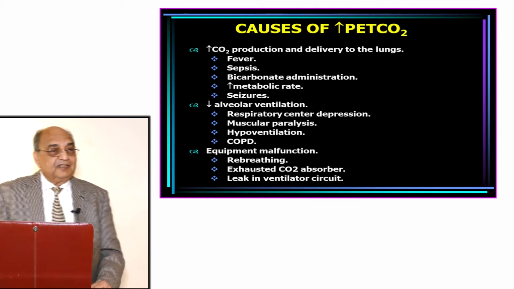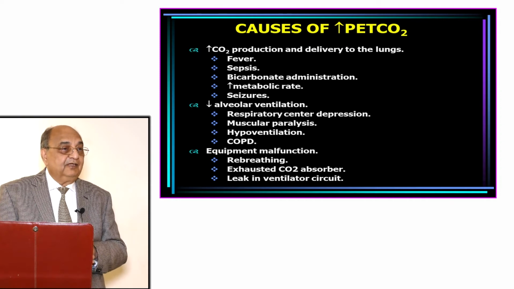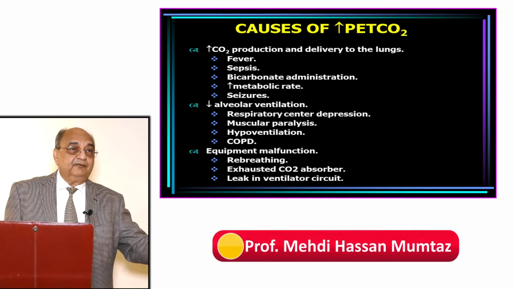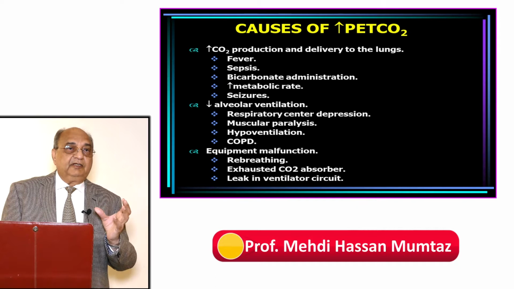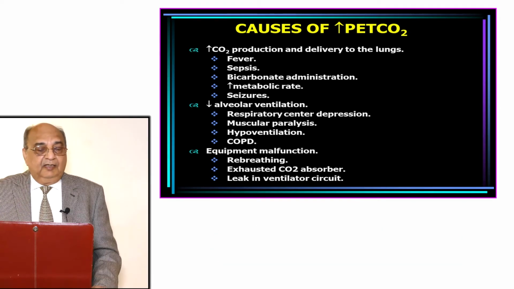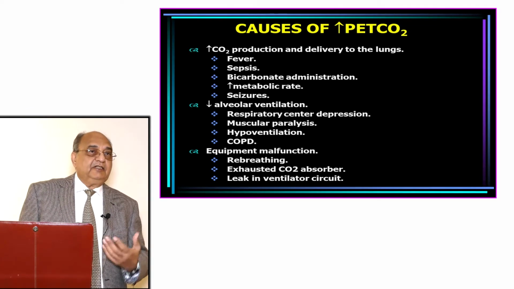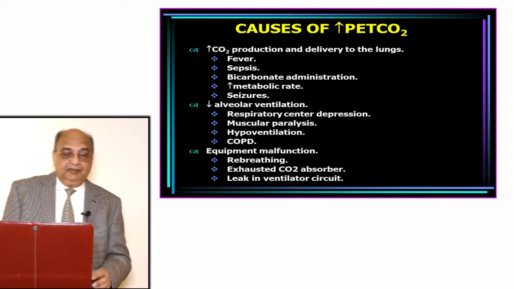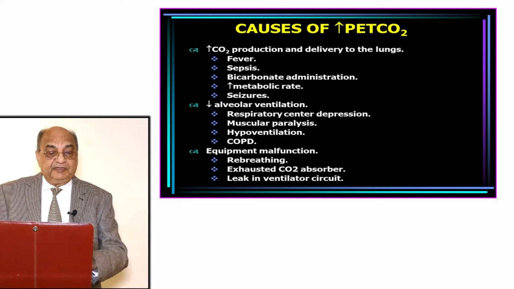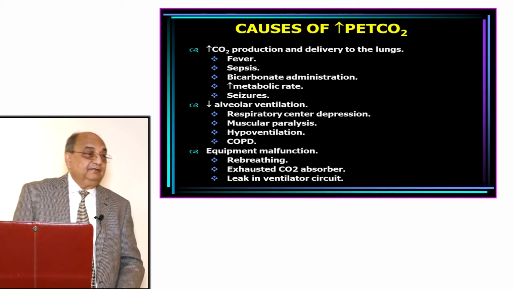Now, this is end-tidal carbon dioxide which is present in the alveoli. Carbon dioxide comes from the blood due to pressure gradient, and carbon dioxide diffuses very quickly into the alveoli, and it exerts pressure over there, which is called PETCO2, right? So there are factors which increase its level. One thing is increased carbon dioxide production.